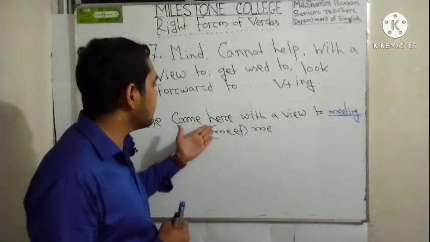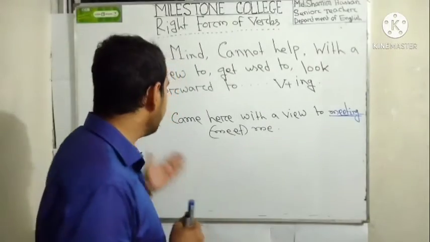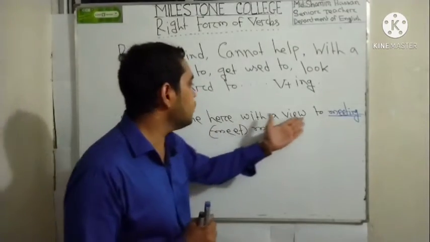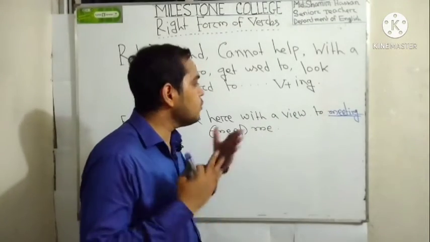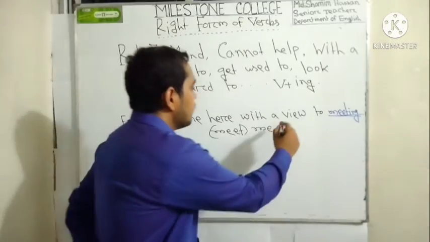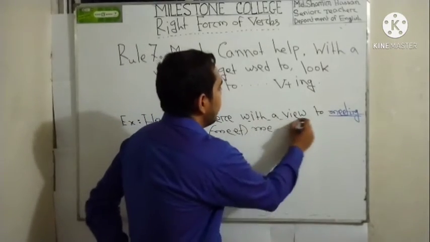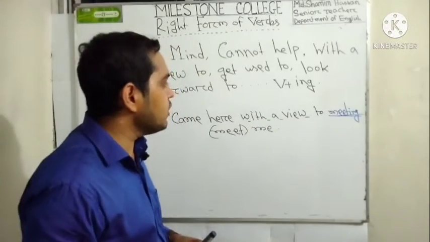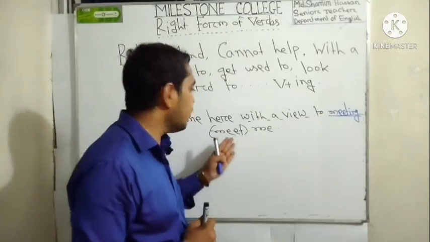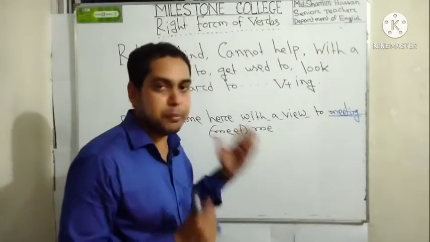Suppose "he came here with a view to meet me", but we have to use here "he came here with a view to meeting me". Why did we use meeting instead of meet? Because here we find the words with a view to. That's why we used meeting instead of meet, right? So he came here with a view to meeting me.